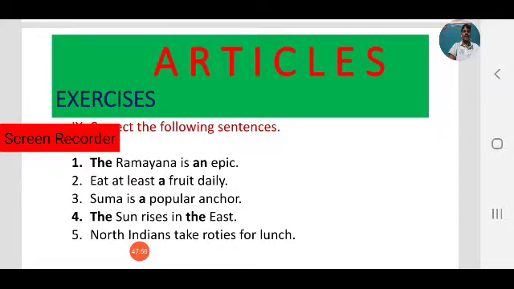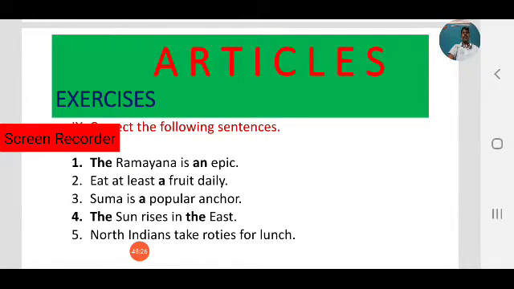Right. Next, eat at least a fruit daily. A fruit daily. Fruit is a noun, and it is not specific, it is general. So in a general sense, we use the indefinite article a or an. Fruit begins with a consonant sound, not a vowel sound. So before consonant sounds, we use a.